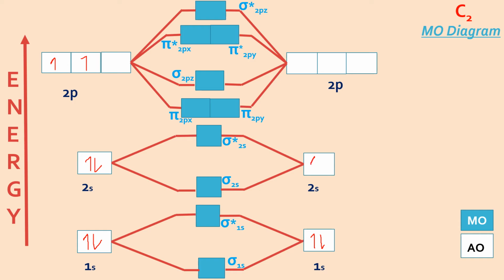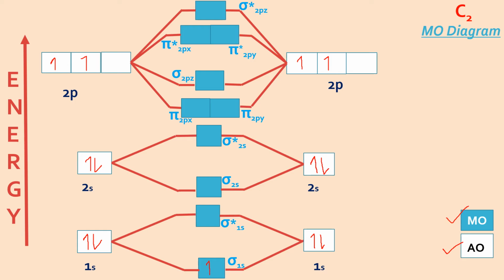We have to show first that they are combining to give rise to molecular orbitals. So you have to show electrons in AOs. That I have done. The boxes which are white are showing AOs, atomic orbitals, and the blue ones are MOs, molecular orbitals. Okay. Now I have to fill the electrons here.